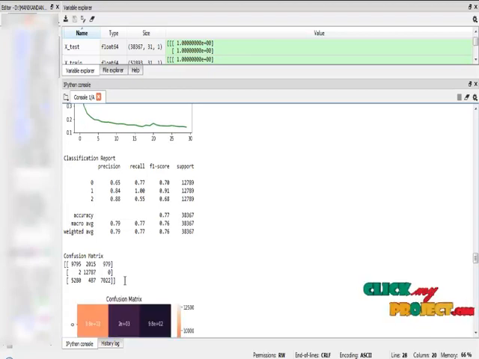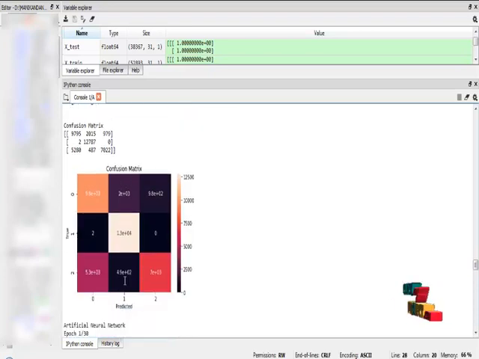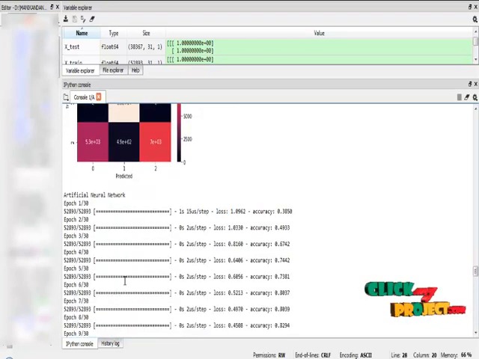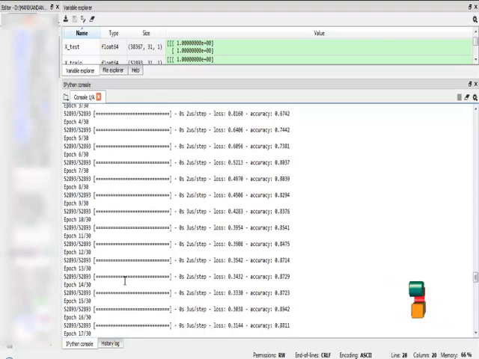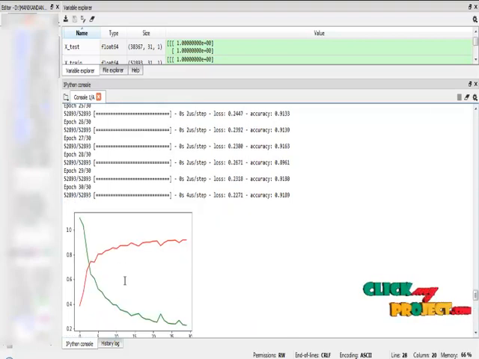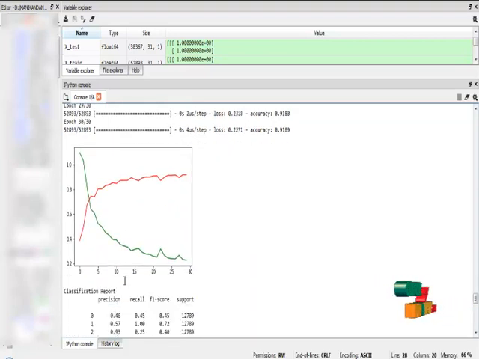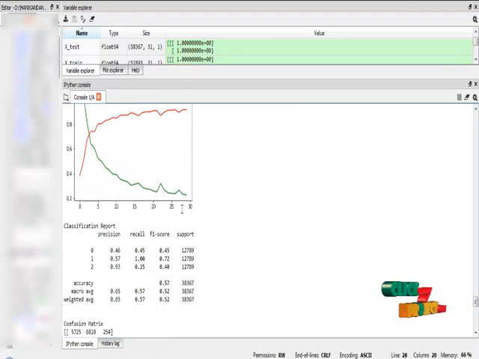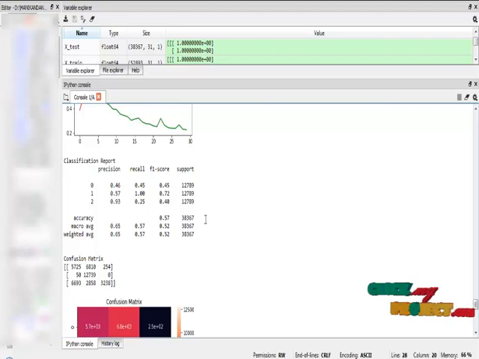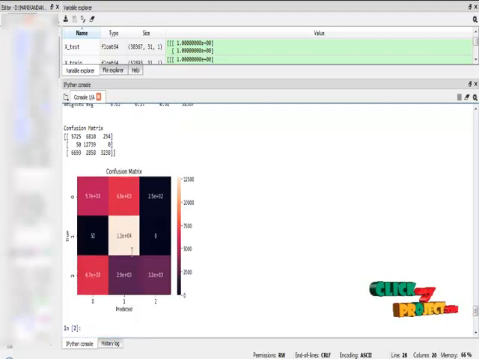And this is the confusion matrix result. The confusion matrix explains the number of correct predictions and misclassifications from the long short-term memory neural network algorithm. Our final algorithm is the artificial neural network algorithm, which achieves an accuracy rate of 91%. This is the performance graph for the artificial neural network algorithm, this is the classification report for the ANN algorithm, and this is the confusion matrix for the artificial neural network algorithm.